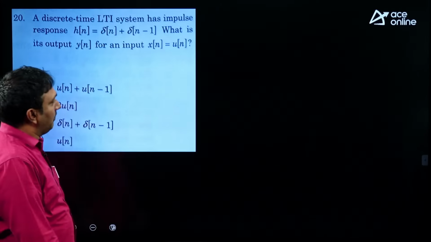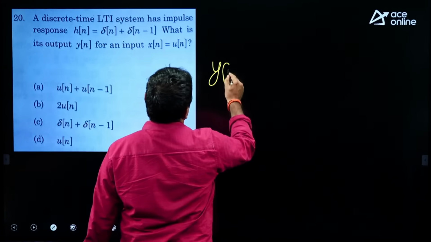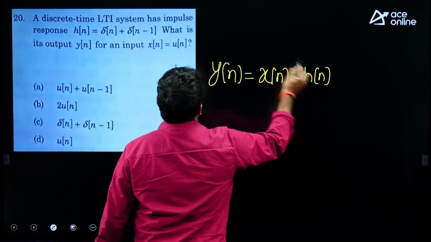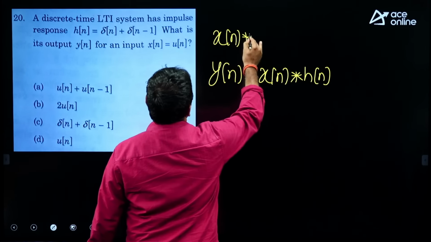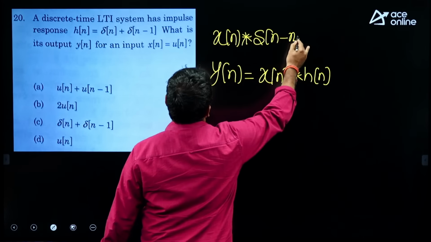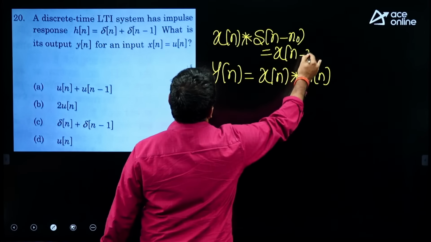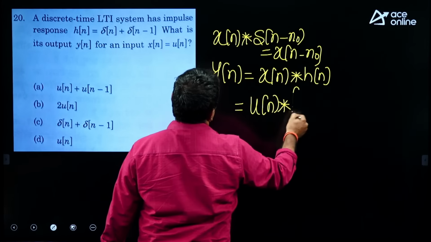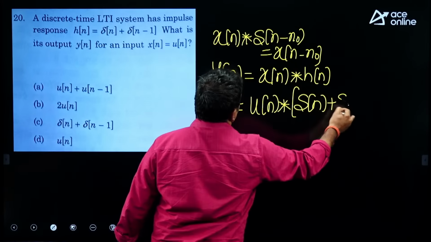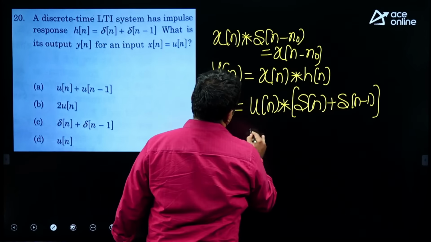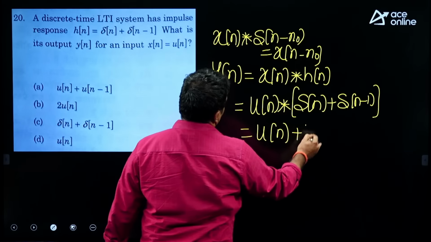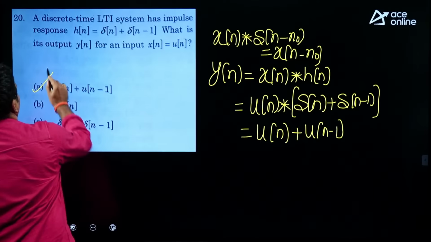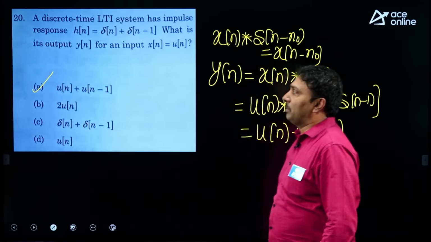Input given, system given, what is the output? Direct convolution, that is the convolution property of impulse. Output is the convolution of input and system. Any signal convolved by a shifted impulse means the respective signal is shifted by that much amount. So, what is x of n mentioned? u[n] convolved by delta[n] plus delta[n minus 1]. So, u[n] convolved with delta[n] is u[n], and u[n] convolved with delta[n minus 1] is u[n minus 1]. So, u[n] plus u[n minus 1] is the result. Direct convolution property of impulse function.